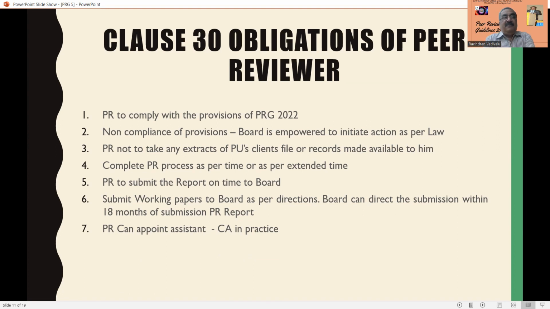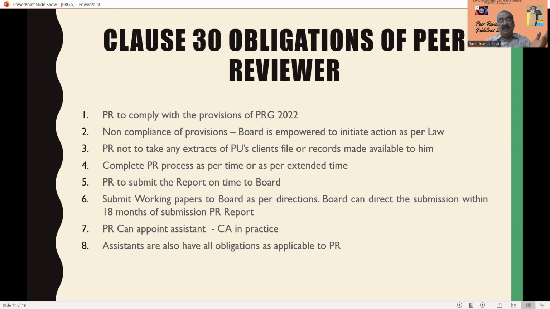Then, if the peer reviewer wants any assistance, he has the power to appoint an assistant to help him during the peer review, with one condition: that assistant should also be a chartered accountant in practice. If this chartered accountant in practice is assisting the peer reviewer, then all the liabilities and obligations of the peer reviewer are also applicable to the assistant, because he is a qualified chartered accountant and is in practice.